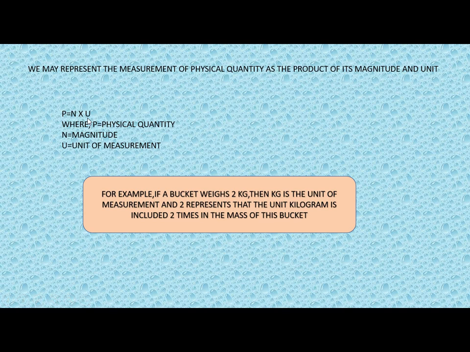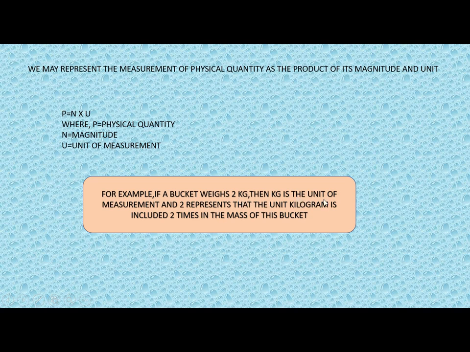Now let's understand this with an example. Suppose a bucket weighs 2 kg. Over here the physical quantity is the bucket. So we can write that bucket equals 2 kg. Now what is this 2 kg?